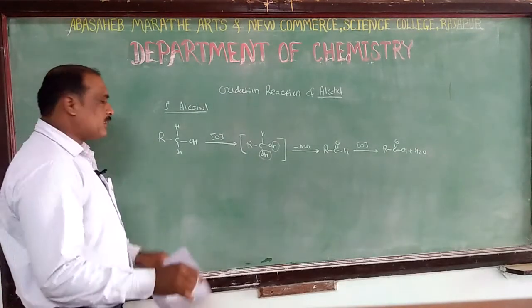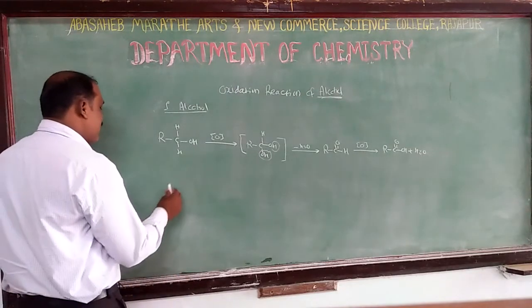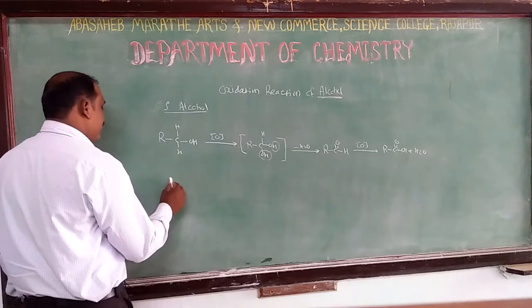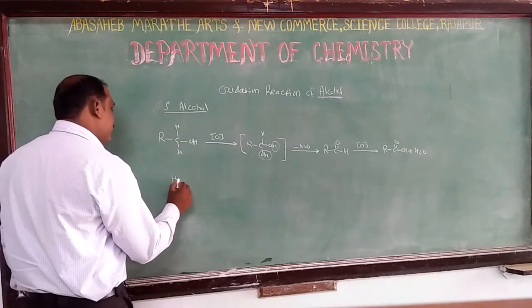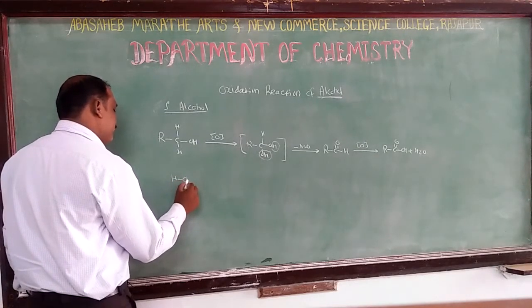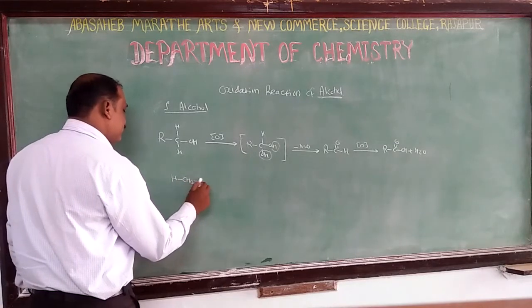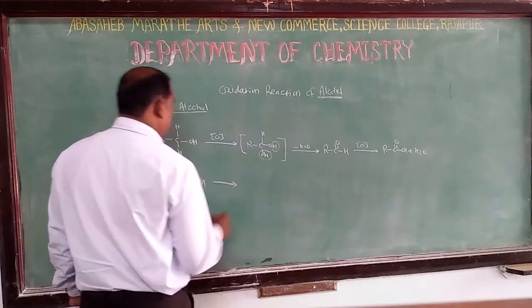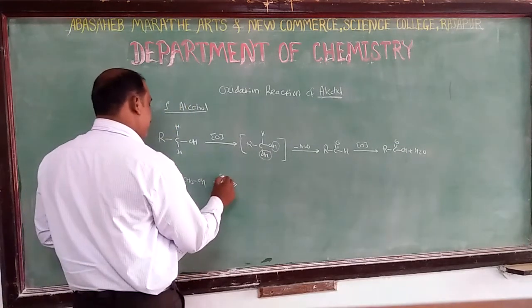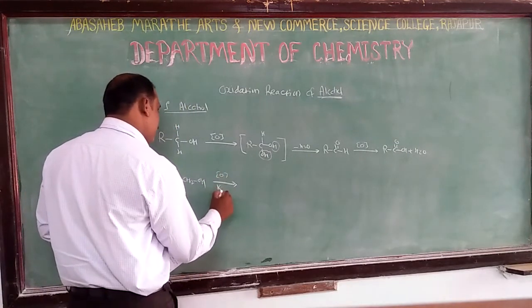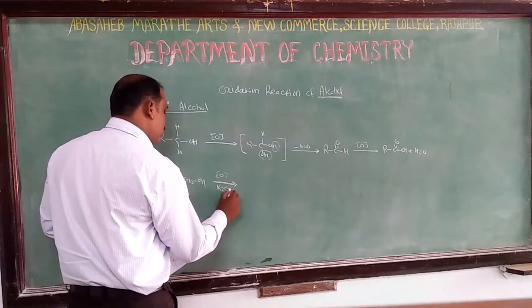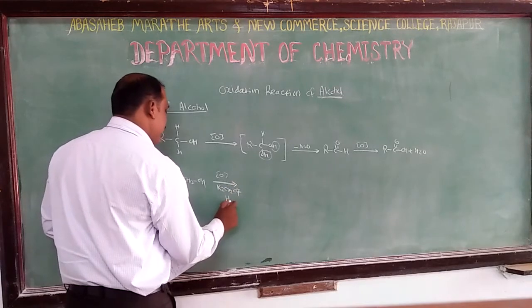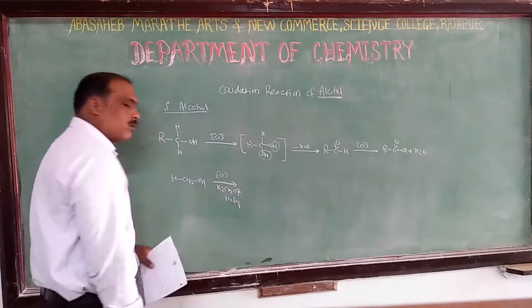Similarly, other reactions we have seen are like methanol, which can be treated with potassium permanganate or K2Cr2O7 in dilute H2SO4.